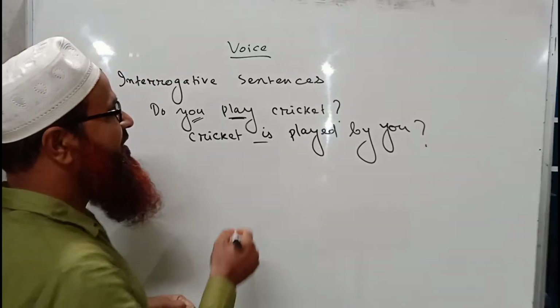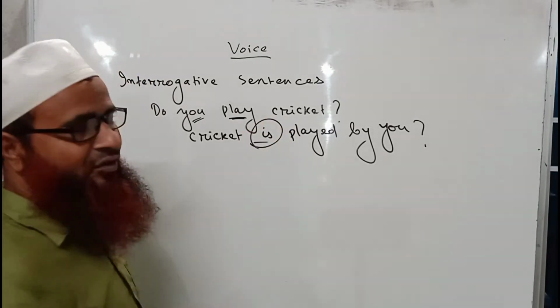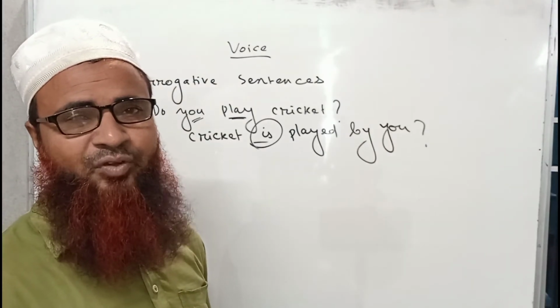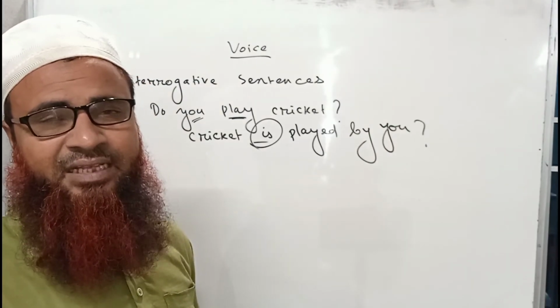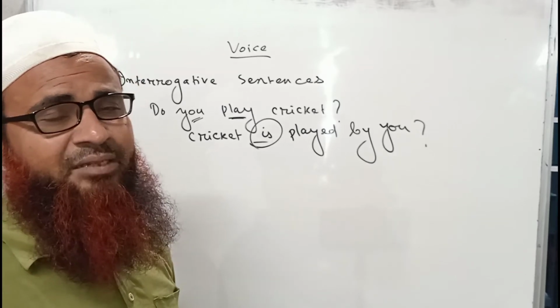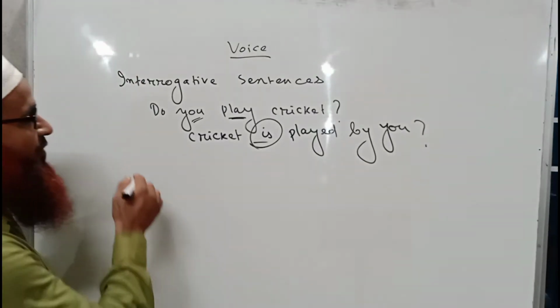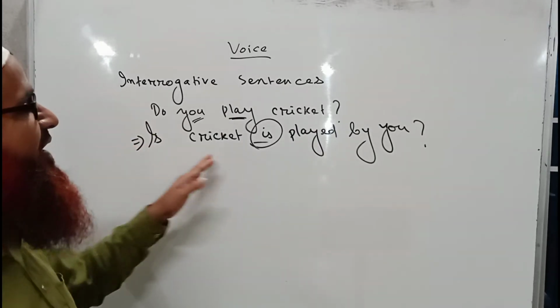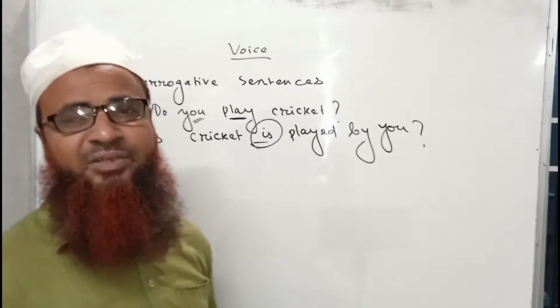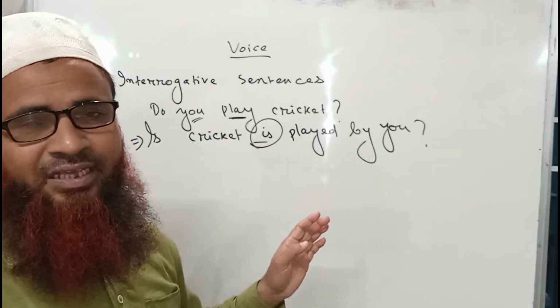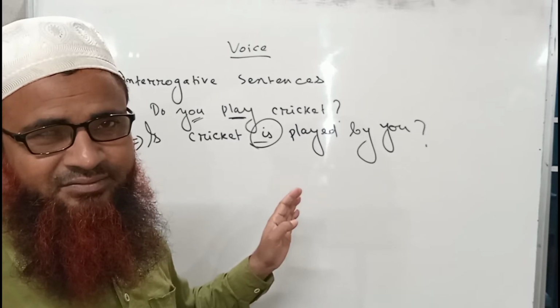So what should we do? We know that if there is an auxiliary verb in a sentence, and if it is placed before the subject, the sentence itself automatically becomes an interrogative sentence. So you can write is before the subject. So it will be, is cricket played by you? This will be the passive form of do you play cricket. So very easy. Okay, so very easy to learn.